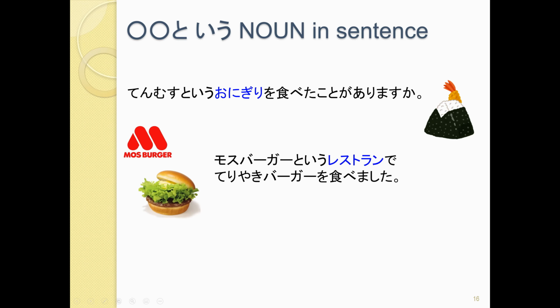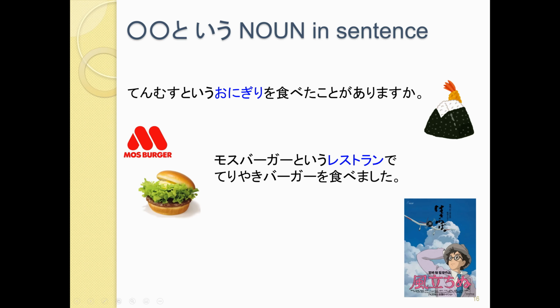Or, モスバーガーというレストランで照り焼きバーガーを食べました。So, I ate the teriyaki burger. 照り焼きバーガーを食べました。Where? モスバーガーというレストラン. At a restaurant that is called モスバーガー. 風立ちぬという映画を知っていますか？So do you know the movie? What movie? 風立ちぬという映画. The movie that is called 風立ちぬ.